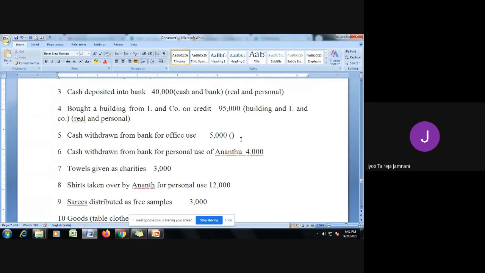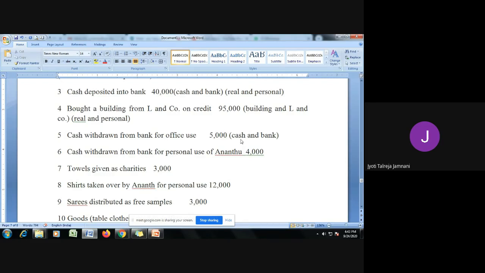Right. Next, the confusion here is what is coming in. So let us see what would be the entry. First, there are two accounts. One is cash and the other is bank, because you are withdrawing cash from bank. Now you are withdrawing it for office use. That's why I am writing it as cash and bank. But if you would have withdrawn it for personal use, I would have written drawings and bank, because you are taking it home and spending it on your personal needs.